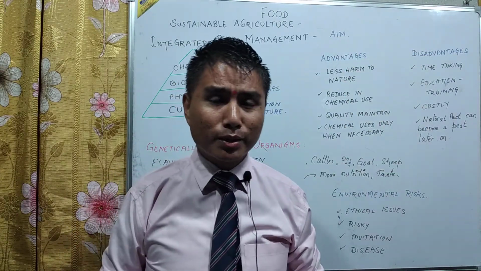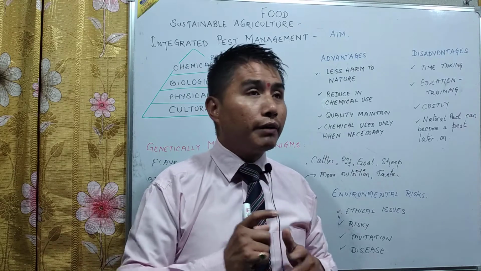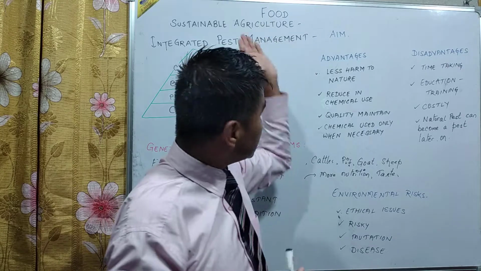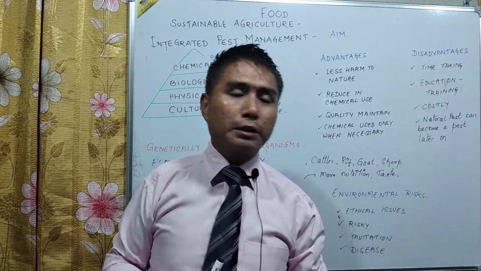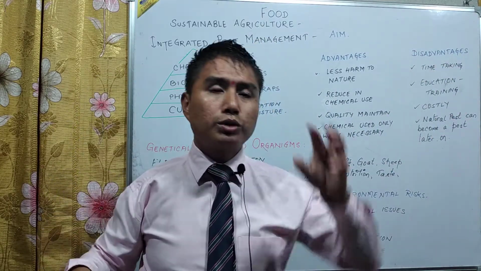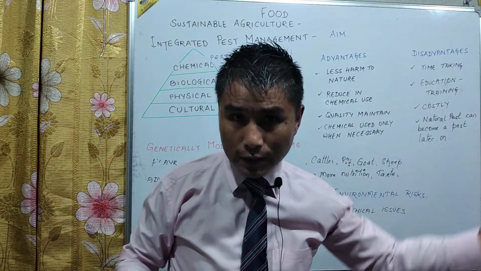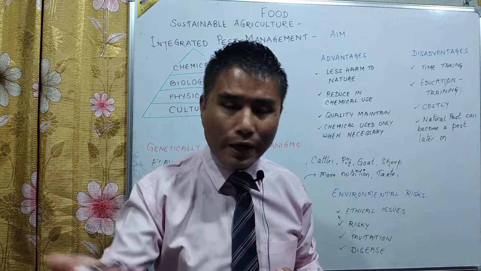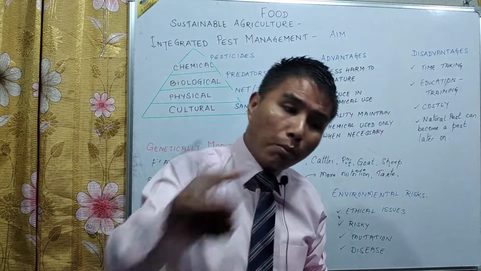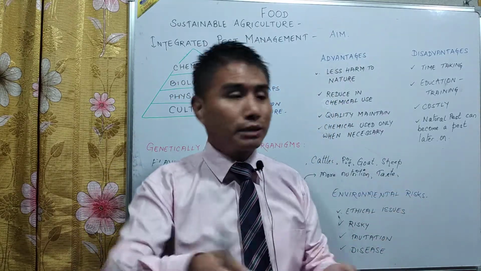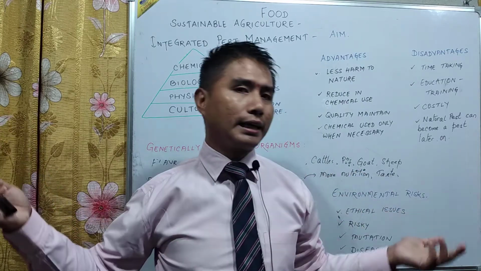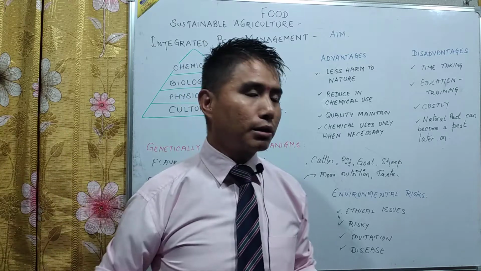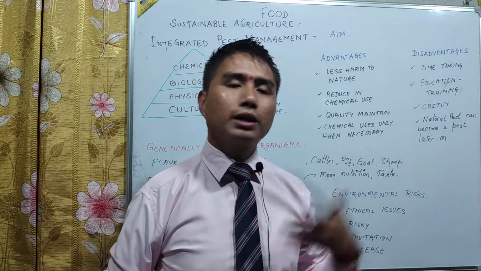Number one, one has to be very knowledgeable or educated about the system, how to introduce integrated pest management, which pest to use, and which biological predator to use against what. Training through government officials to the farmers is necessary, and proper monitoring is also very necessary, because if you use chemical pesticides directly, it is a one-time use, or after a certain time, again for the larva you use another one.